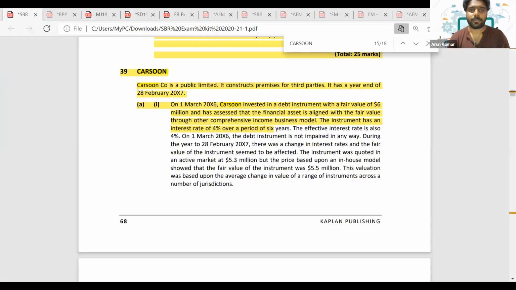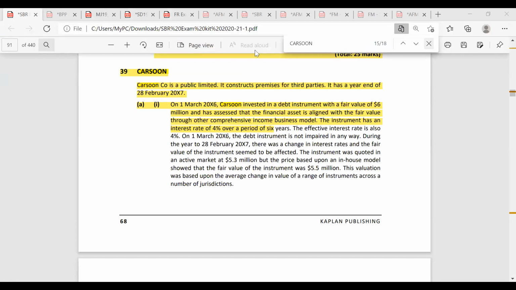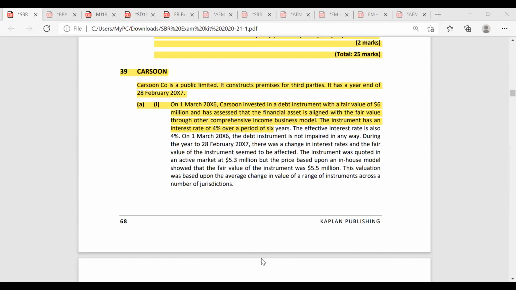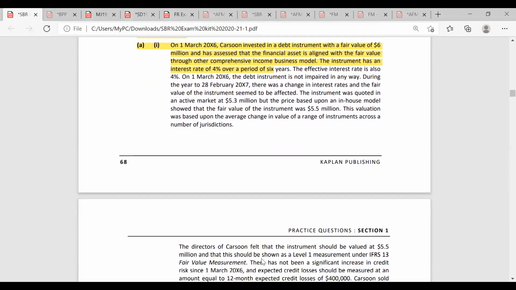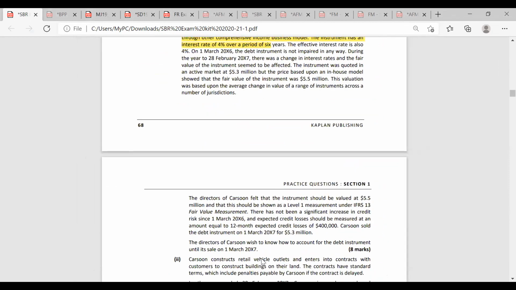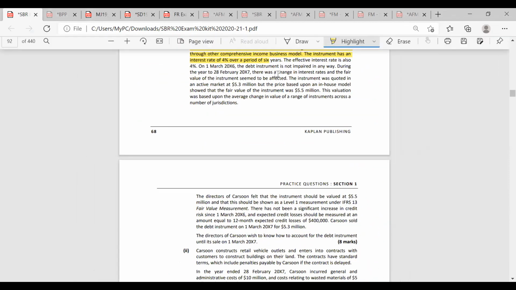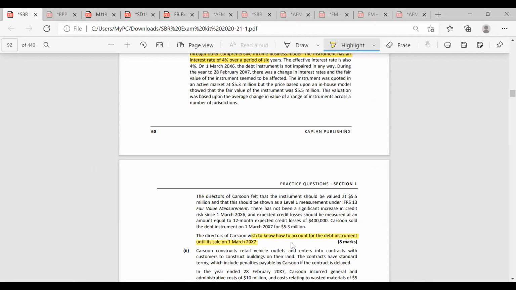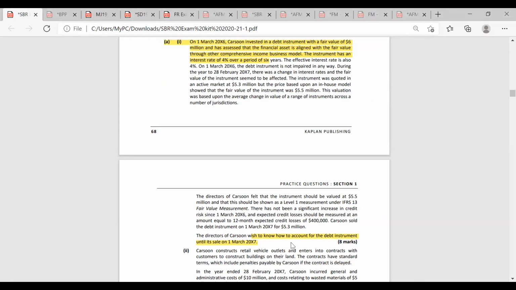So just read this question. It is with respect to impairment of financial assets. Just read the first part of the question. Read the A part. Okay, so the director wishes to know how to account for the debt investment until its sale. So just go through it.